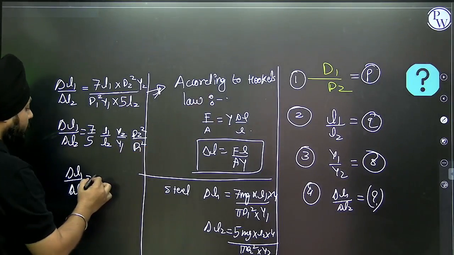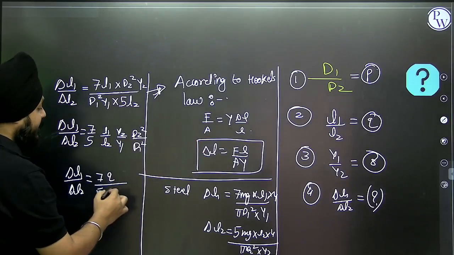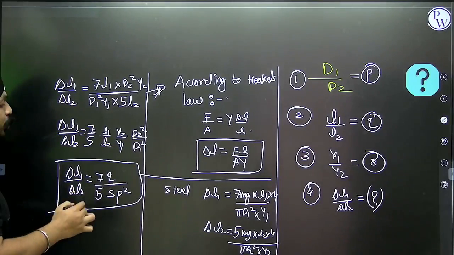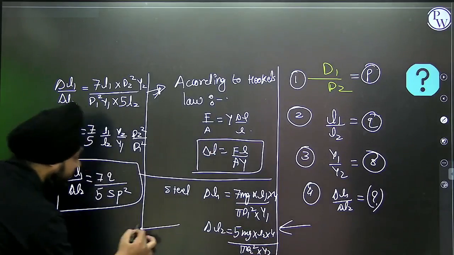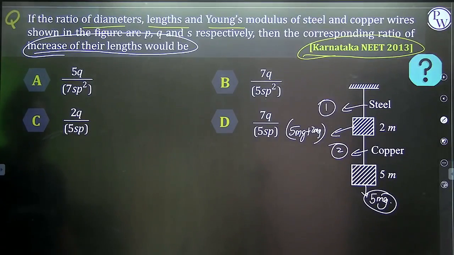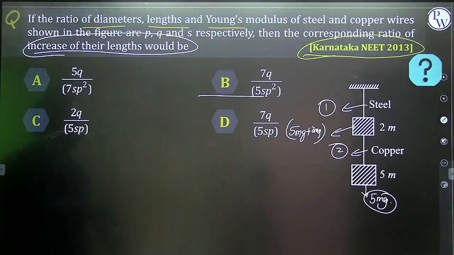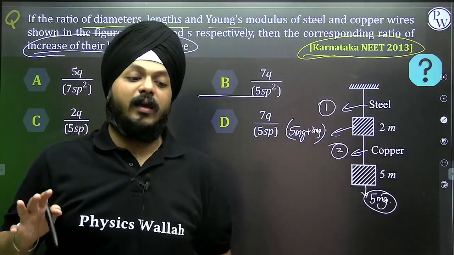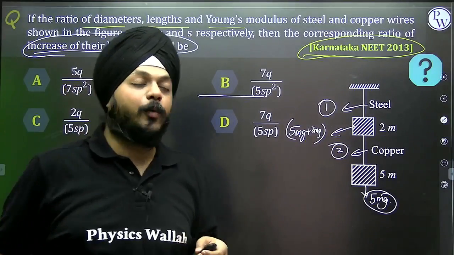L1 by L2 is q, so 7 by pi of q. Y1 by Y2 is s, so it is divided by s, p square. So this will be our answer, 7q by pi p square s. This is how the combination of rods is asked, and these are also helpful from the JEE point of view.